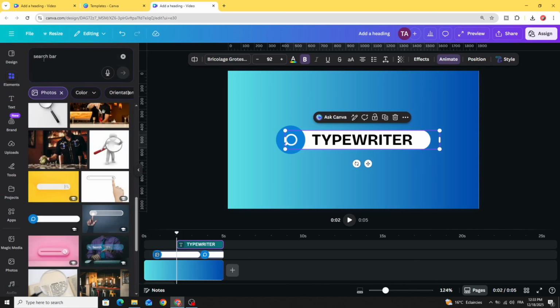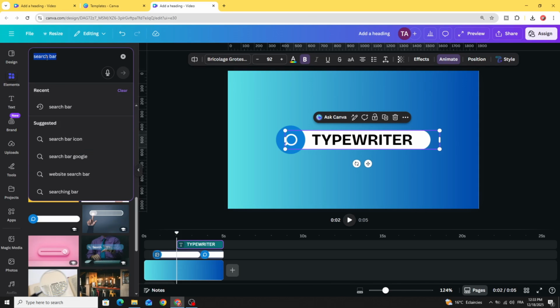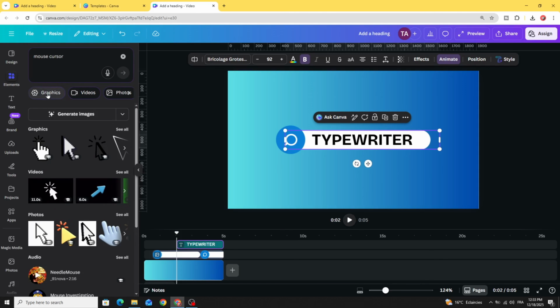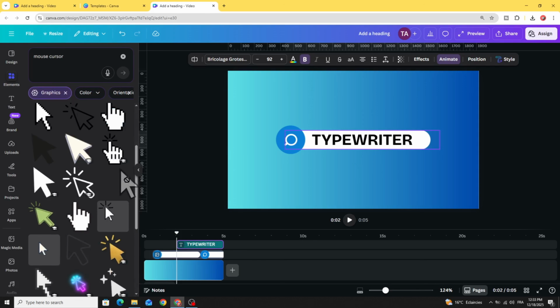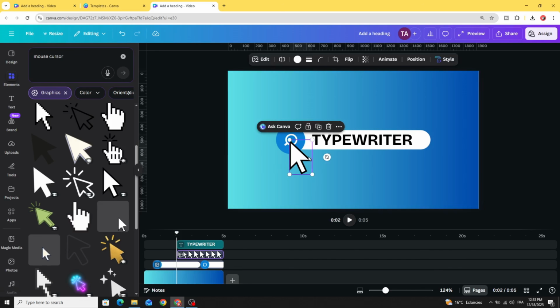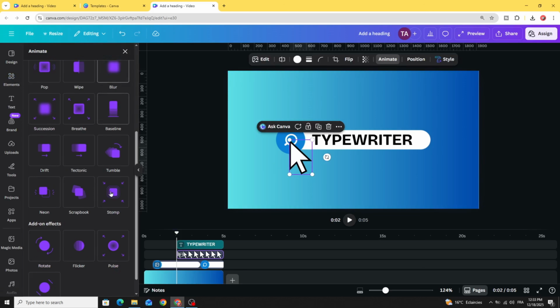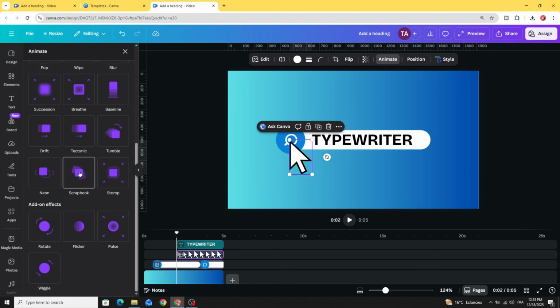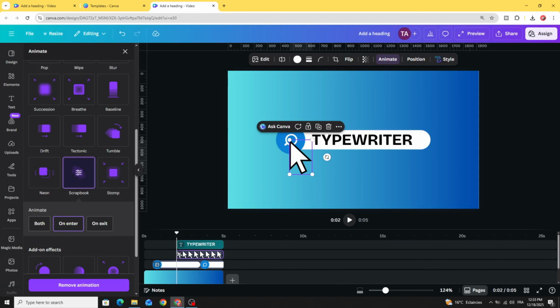Go to elements and let's look for mouse cursor. Go to graphics. Let's use this one. Let's drag it. Let's place it here and click on this mouse cursor. Animate with scrapbook. Click on enter and let's decrease the duration. Make it appear after the text animation. Let's make it appear here.